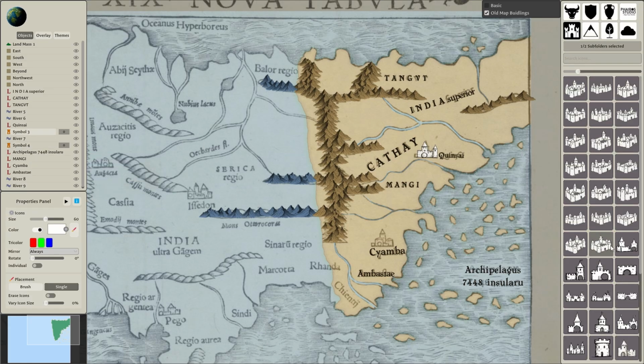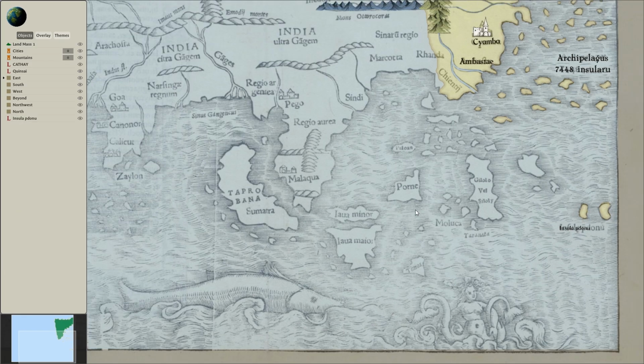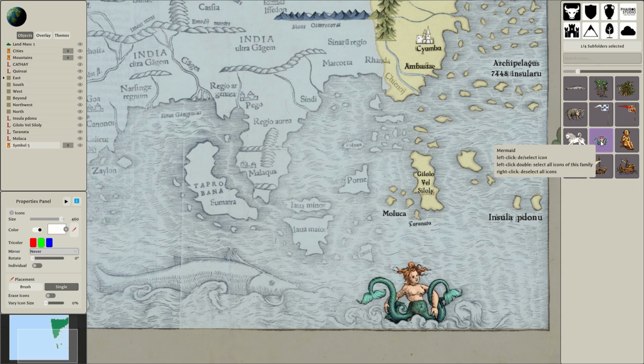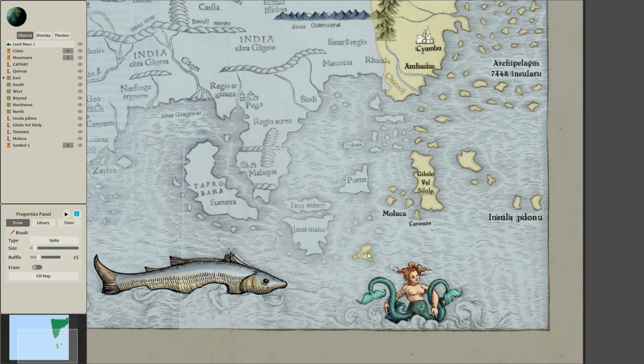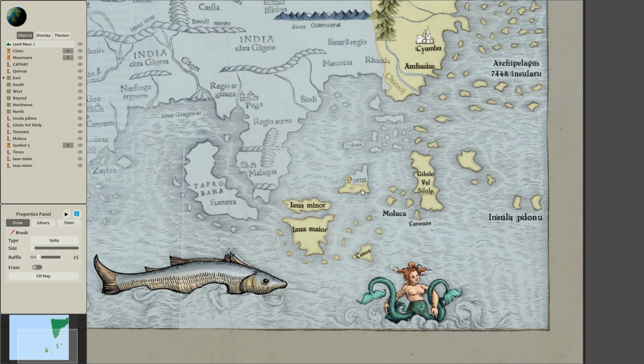to Southeast Asia. In the southeast, we now have the perfect mix of Ptolemaic Old Roman names, Marco Polo's names, and Portuguese sailor names. We have the islands of spice, for example, Taranate, which was an island sultanate. We have Molucca, we have Porne, Timos, so these are all names that might sound familiar. Java Major and Java Minor are basically Lesser and Greater Java. Those are actually from Marco Polo.